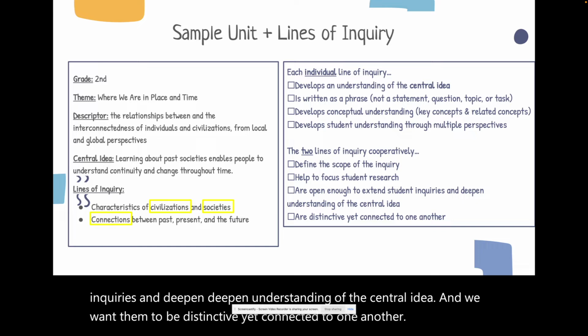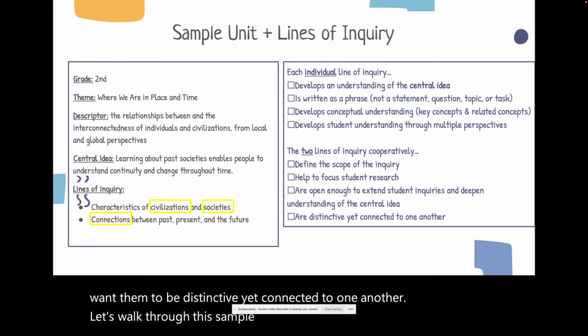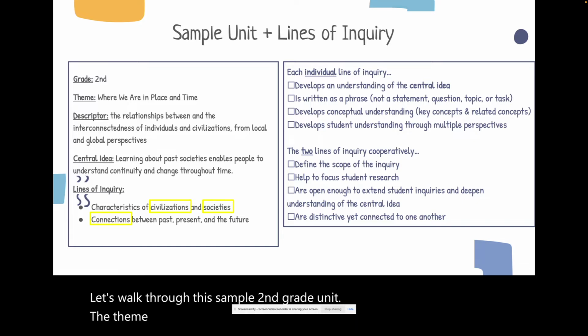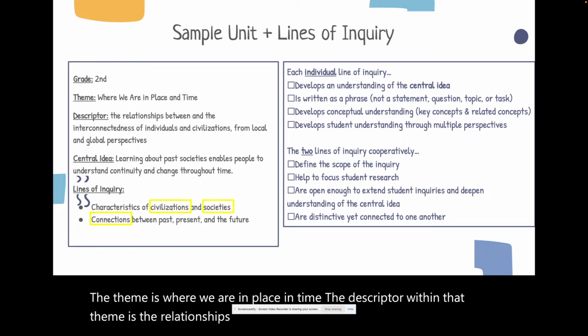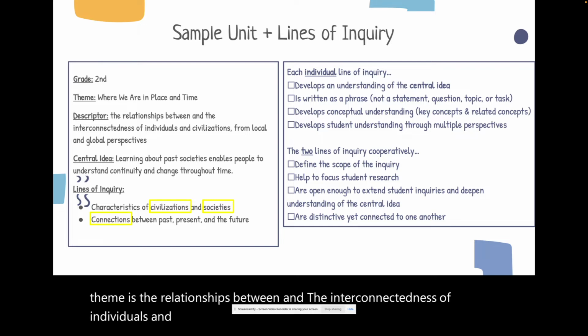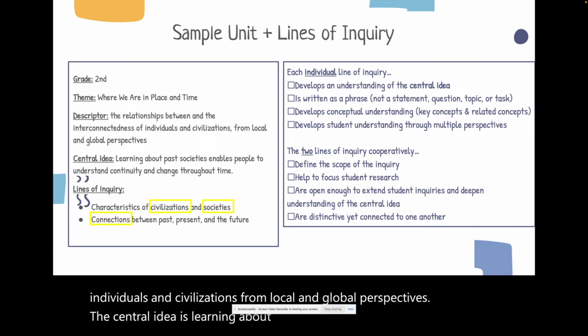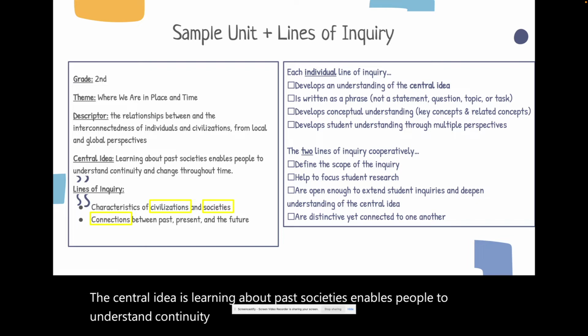Let's walk through this sample second grade unit. The theme is where we are in place and time. The descriptor within that theme is the relationships between and the interconnectedness of individuals and civilizations from local and global perspectives. The central idea is learning about past societies enables people to understand continuity and change throughout time.